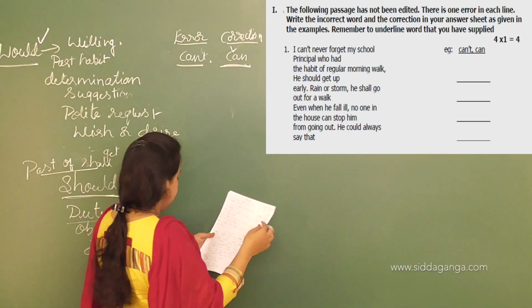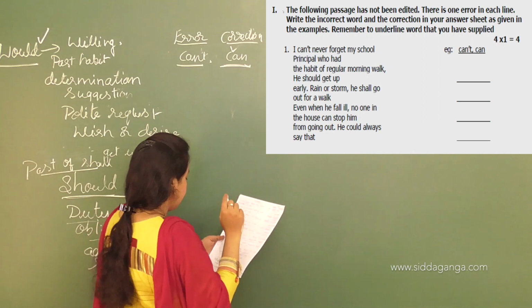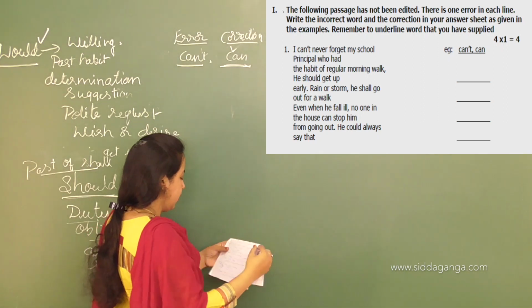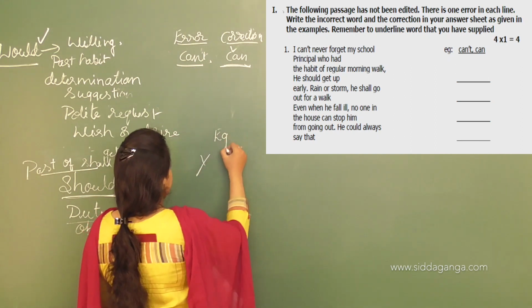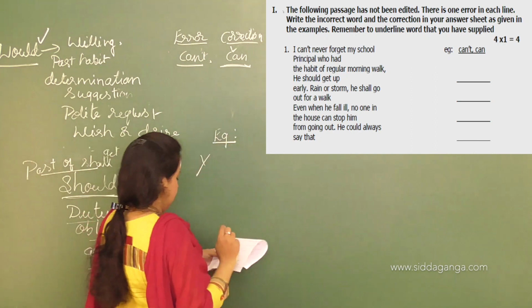Here I have written the rules, so where we are going to use would and should. First I will take an example for should.